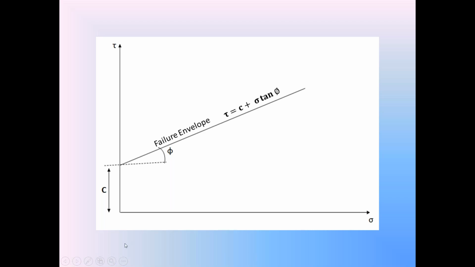The equation of that straight line or the failure envelope is tau is equal to, or S is equal to, c plus sigma tan phi. So this equation is in the form of y is equal to mx plus c.